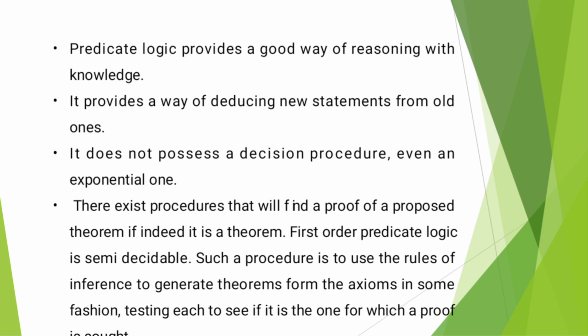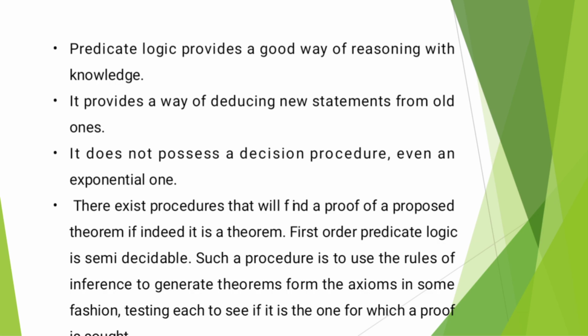The predicate logic provides a good way of reasoning with knowledge. It provides a way of producing new statements from old statements. It does not possess a decision procedure, not even an exponential one. That is, there exists a procedure that will find a proof of a proposed theorem if it indeed is a theorem.